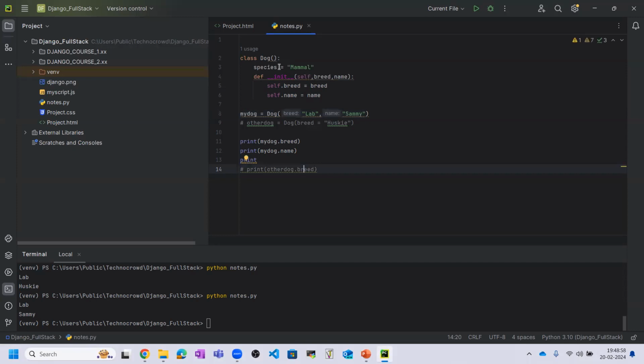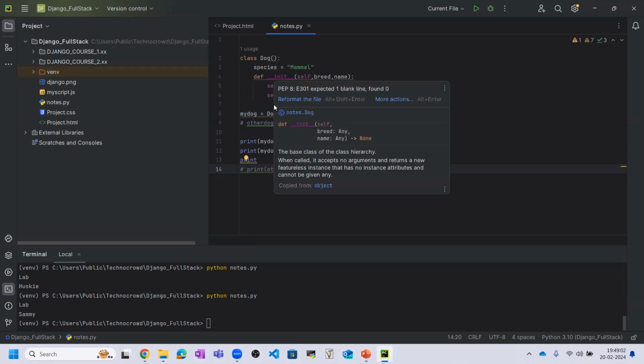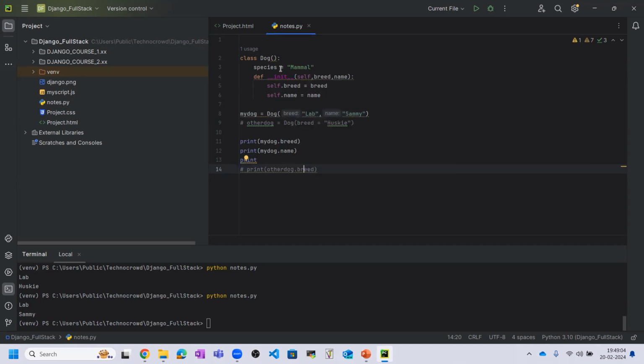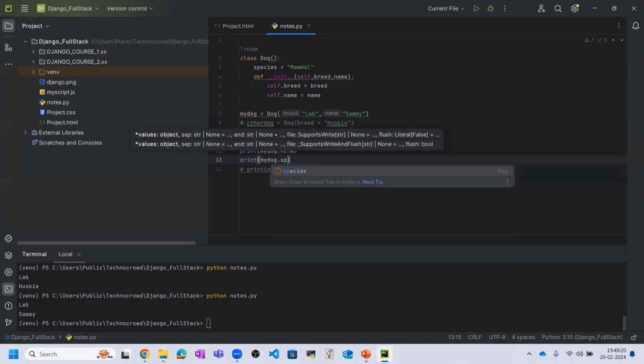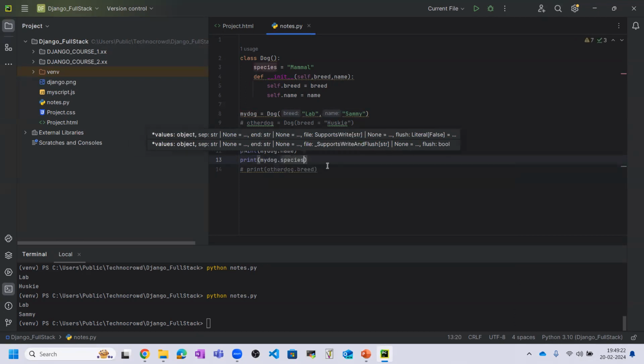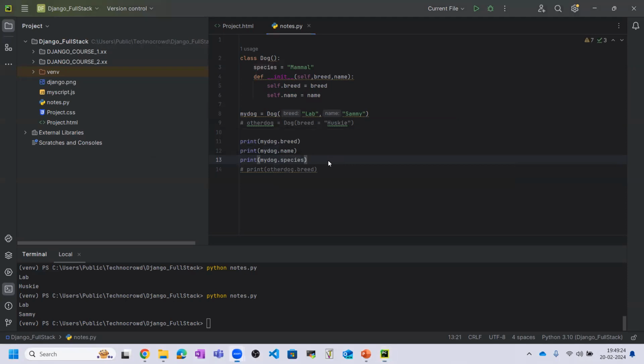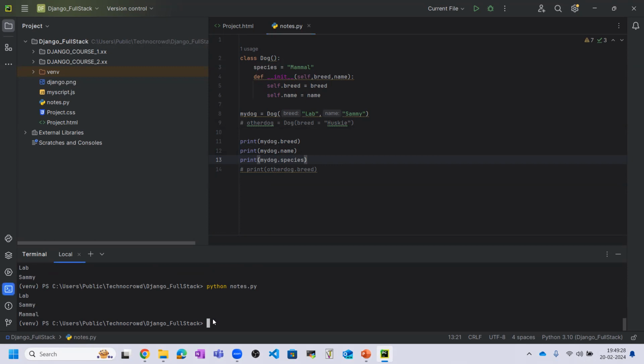Now this species is also inside the class, and we can access this species by using the dot method by the object of the class, that is the my dog object. So we need to write mydog.species. Now it will get the access of this and this also will print it here.